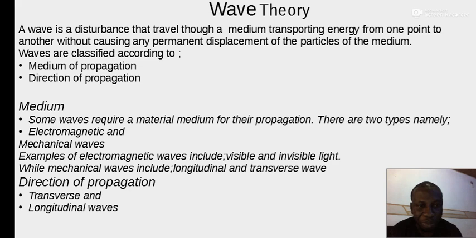So, mechanical waves, again, are of two types. The two types of mechanical waves are longitudinal and transverse waves.